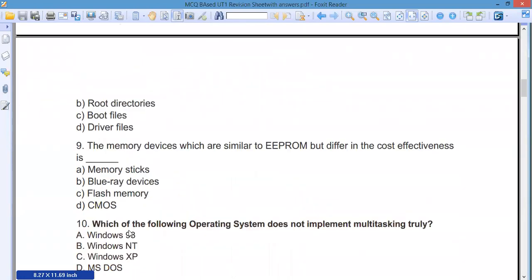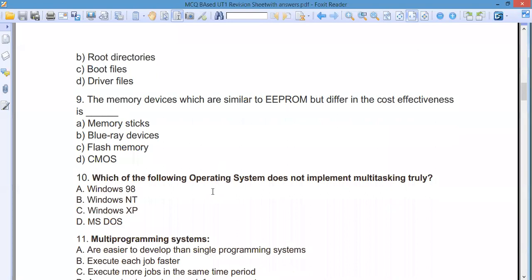Okay. Now the memory device which is similar to EEPROM. If you want to know, this is electrically erasable, programmable, read-only memory. So multiple times you can use it. Which one is the closest to this one? Okay. Question number 9. Okay, Shijit. Everybody is agreeing on one answer, which is the flash memory. Flash memory is the answer. Blu-ray devices are not this, memory sticks are also not this one, but basically it's the flash memory.